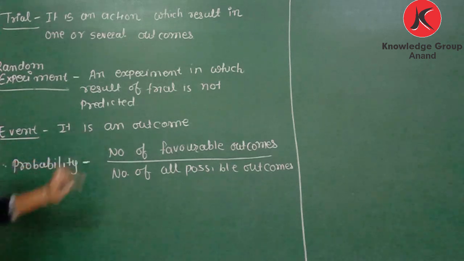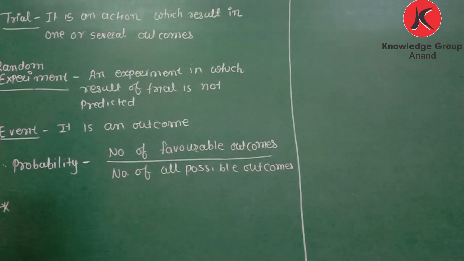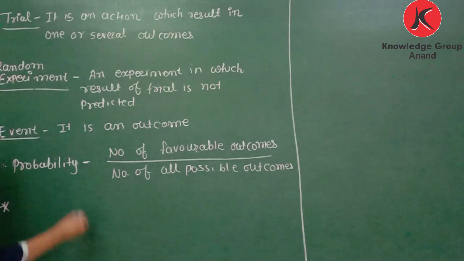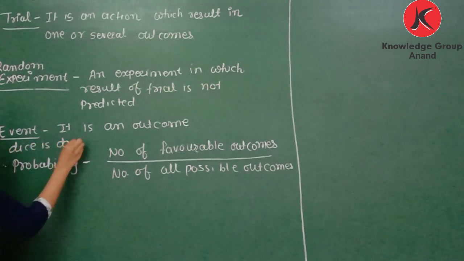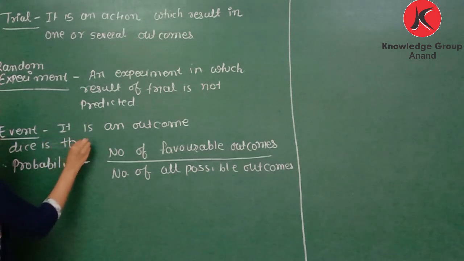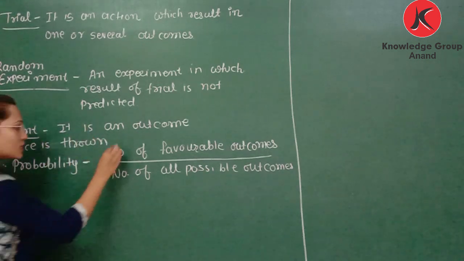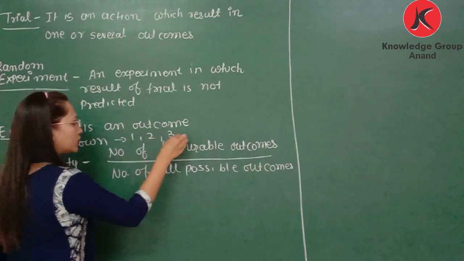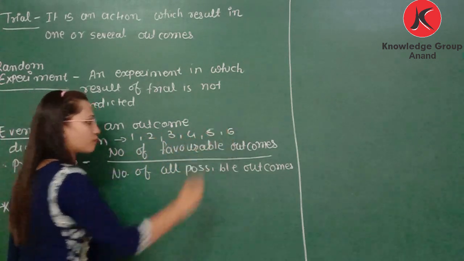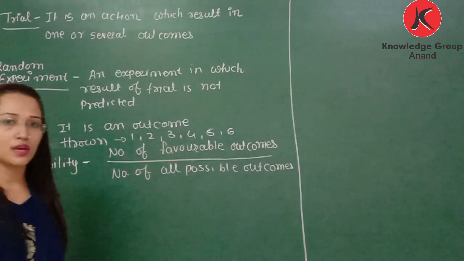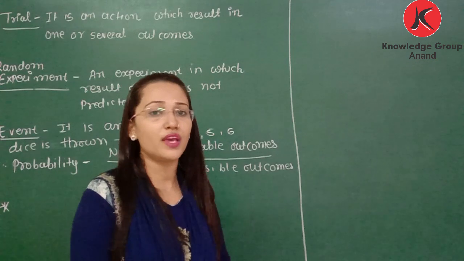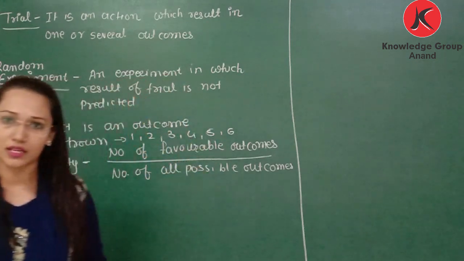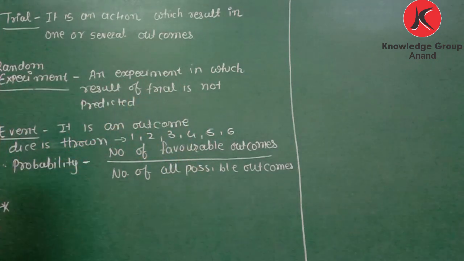Event. It is an outcome. Whatever outcome is there, it becomes an event. For example, if a dice is thrown, then we may have 6 outcomes: 1, 2, 3, 4, 5, 6. Okay, is it possible to have 7 on a dice? No, because there is no number 7 on a dice. So we have 6 possible outcomes on a dice. So it is an outcome. Event is what? It is an outcome.